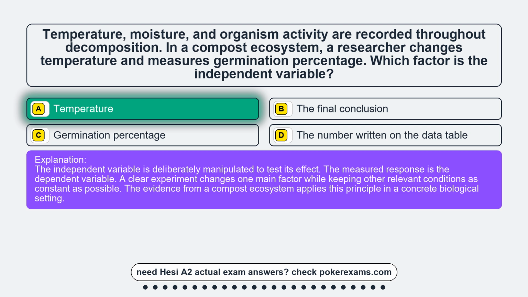The independent variable is deliberately manipulated to test its effect. The measured response is the dependent variable. A clear experiment changes one main factor while keeping other relevant conditions as constant as possible. The evidence from a compost ecosystem applies this principle in a concrete biological setting.